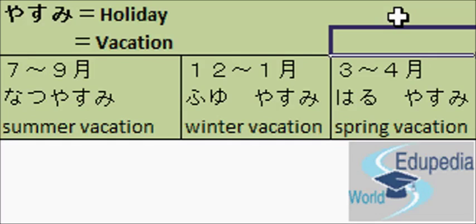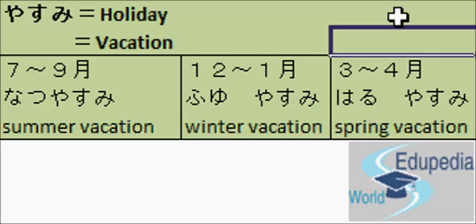Winter vacation is called Fuyu Yasumi. Yasumi is vacation, Fuyu means winter. So winter vacation is called Fuyu Yasumi. And spring vacation is called Haru Yasumi. Haru means spring, Yasumi means vacation. So Natsu Yasumi happens from the month of July till September. Winter vacation from December till January. Spring vacation from March till April.